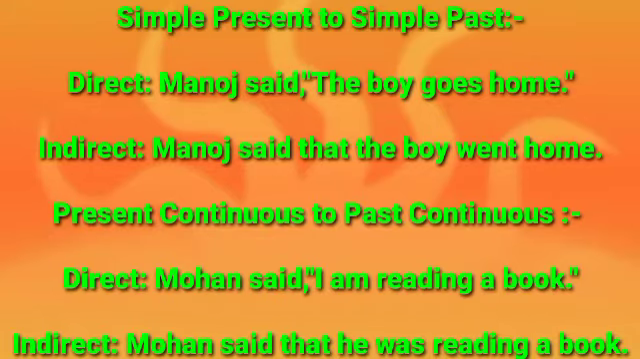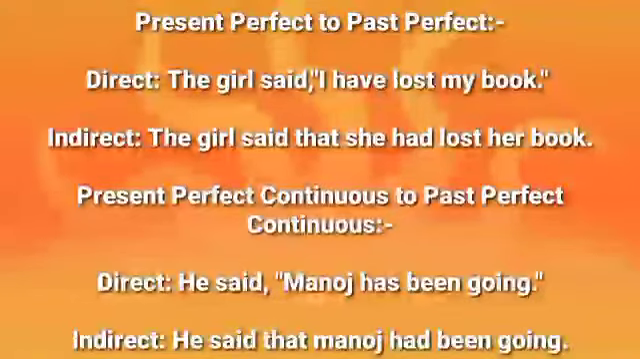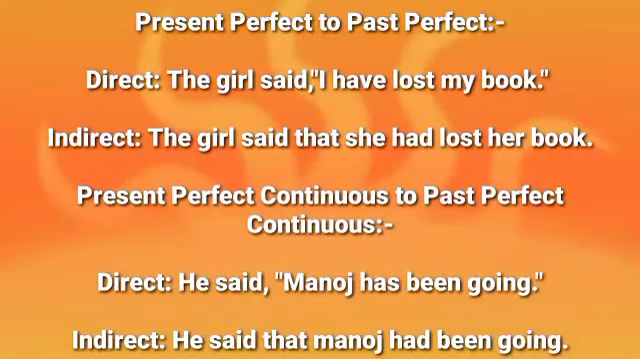Then in indirect we write Mohan said that, in place of comma, inverted comma, and I changes according to the subject. Subject is Mohan, then we write he was. Here we have to change to past. Then he was reading a book. Full stop.